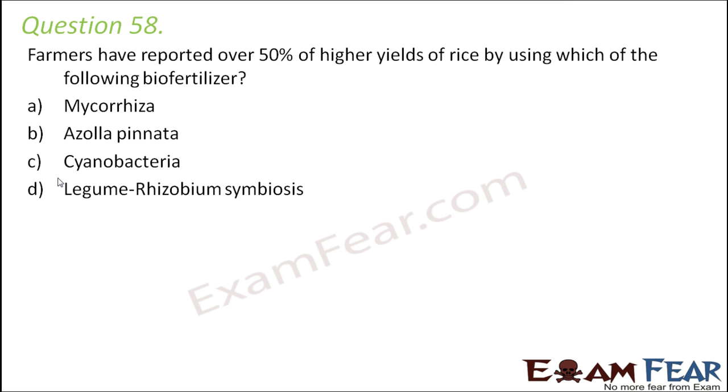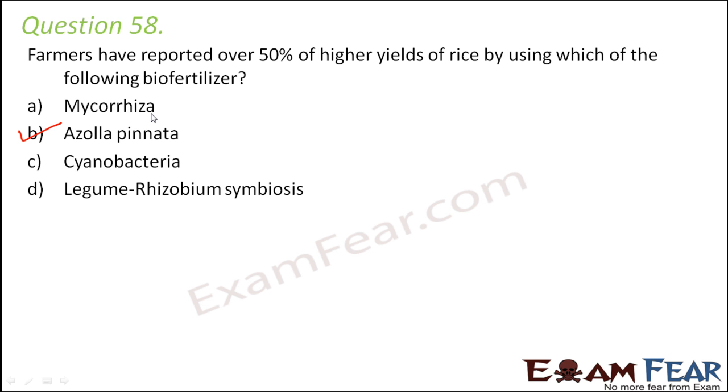Question number 58. Farmers have reported over 50% higher yields of rice by using which of the following biofertilizers? Mycorrhiza, Azolla pinnata, cyanobacteria, legume-rhizobium symbiosis. So obviously the correct option would be Azolla, because as we have seen, legume-rhizobium symbiosis works for leguminous plants. Now rice doesn't fall under that category. When you talk about mycorrhiza, that is a symbiotic association between fungi and plants. So that also doesn't play a role here.